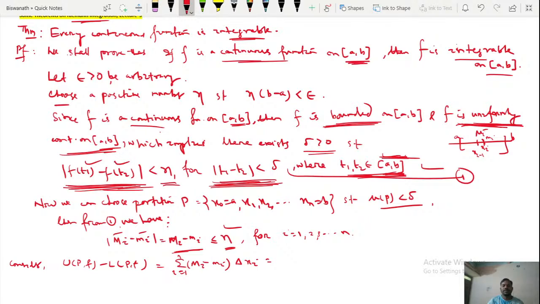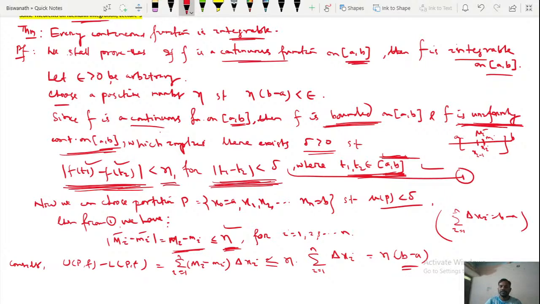So capital Mi minus small mi is less than or equal to eta. Then eta can go outside of this summation because it is independent of i, since the summation is over i from 1 to n of del xi. And what is the summation of del xi? This is equal to eta into b minus a, because the summation of i from 1 to n of del xi is b minus a.